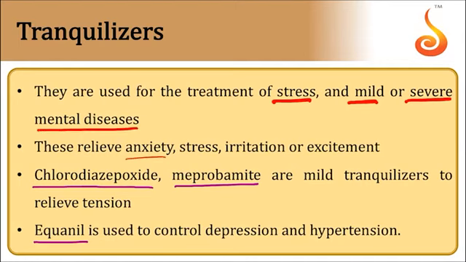These can relieve anxiety, stress, irritation, hypertension, excitement. Examples to reduce the anxiety, stress, etc. Tranquilizers: chlordiazepoxide, meprobamate, which are mild tranquilizers.